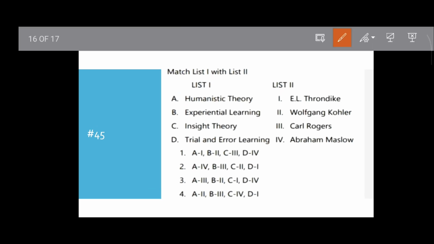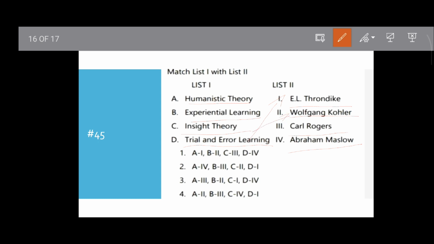Question number 45. Humanistic theory, experiential learning, insight theory, trial and error learning. Thorndike, Wolfgang Kohler, Carl Rogers, Abraham Maslow. Which will be the correct answer? Trial and error theory is Thorndike's. Insight learning is Wolfgang Kohler.